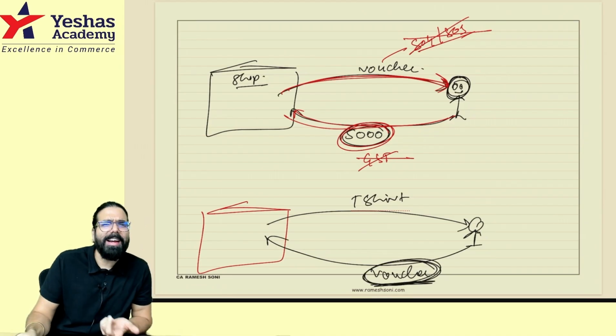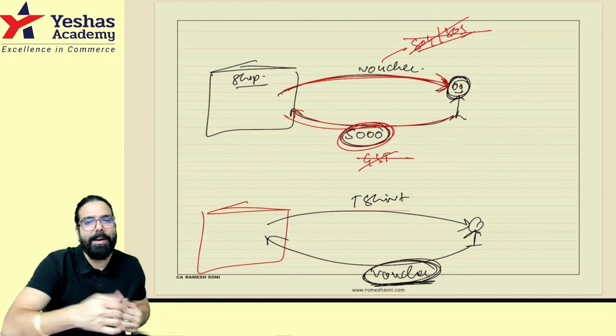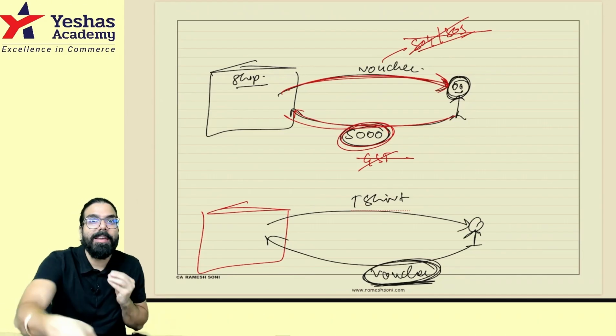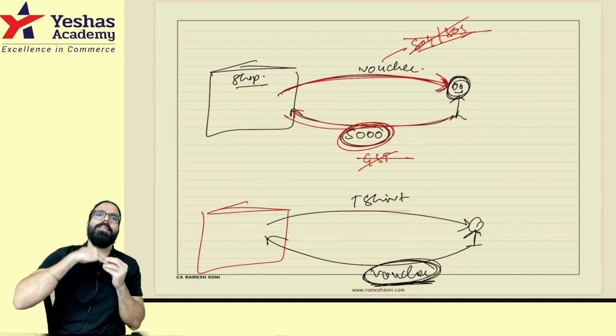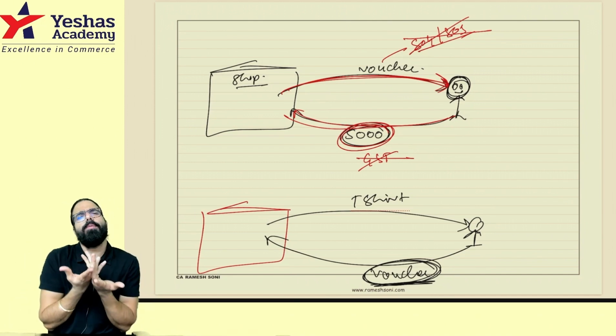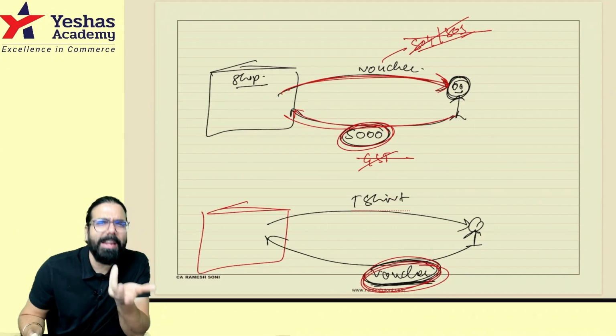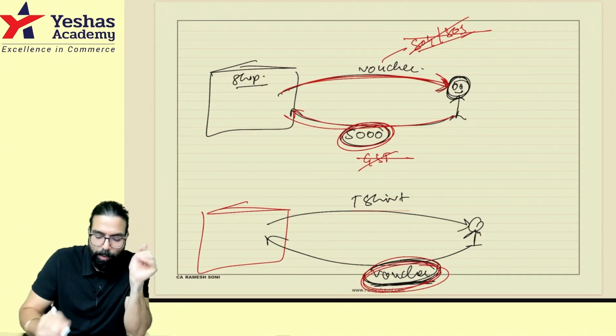So voucher is nothing other than like money. Instead of giving me cash, you will give me the voucher. They are telling that voucher is nothing other than like money, and on money GST does not come.